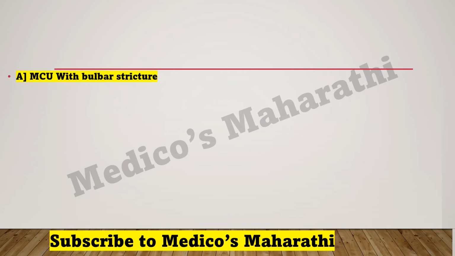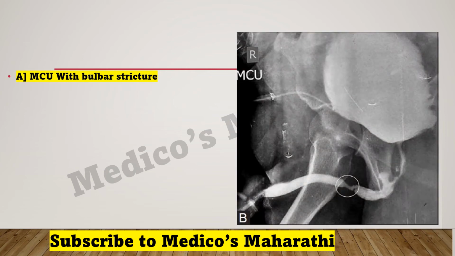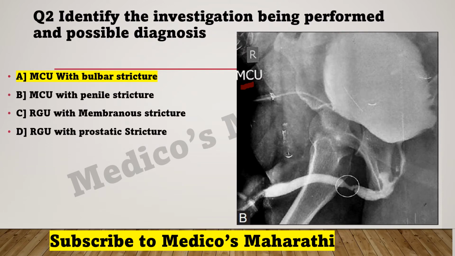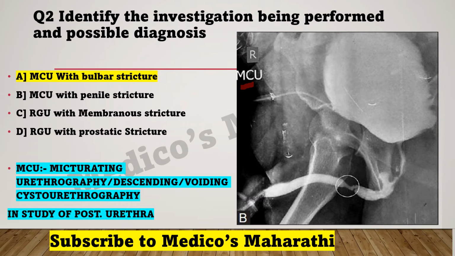My dear friends, the correct answer is MCU with bulbar stricture. Here you can see it is the same image, but here it is correctly mentioned that it is MCU. What is MCU? Micturating cystourethrography, or you can also say descending urethrography. It is used in the study of the posterior urethra.